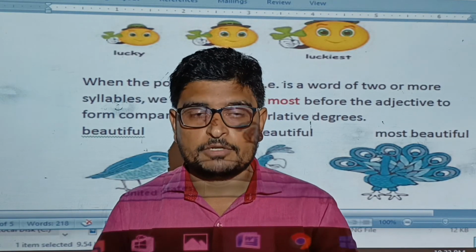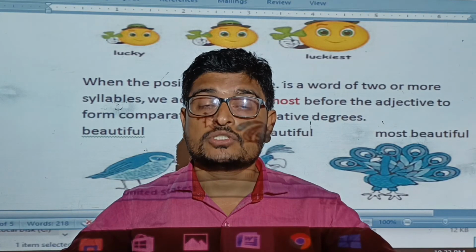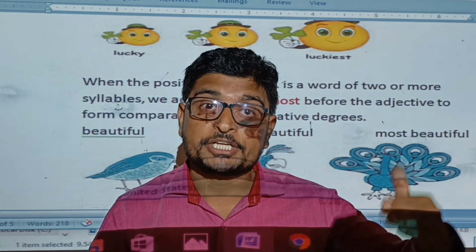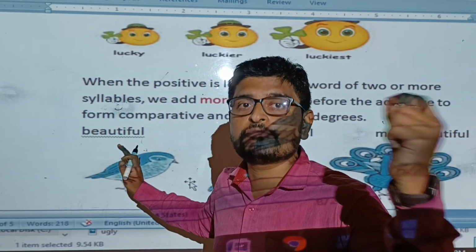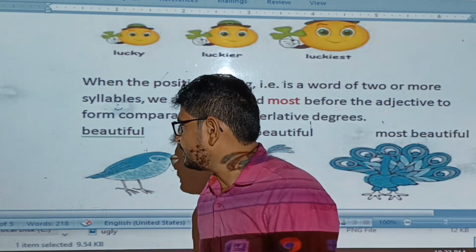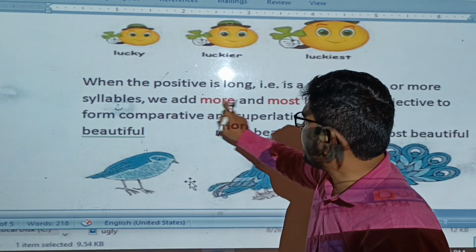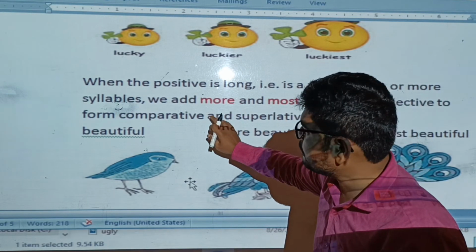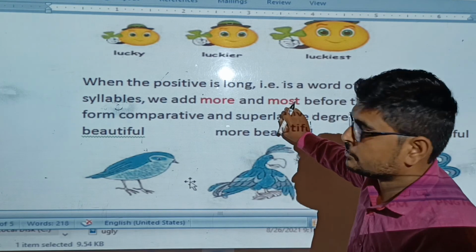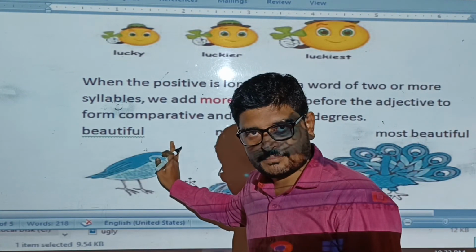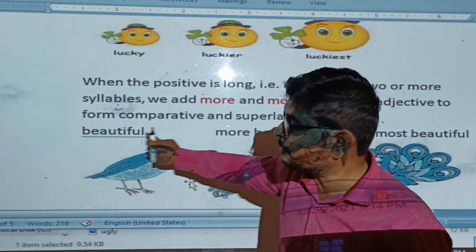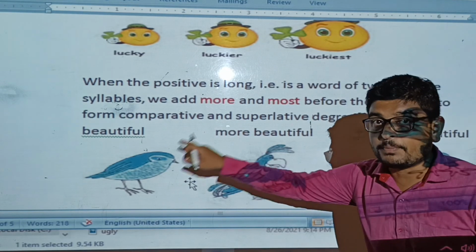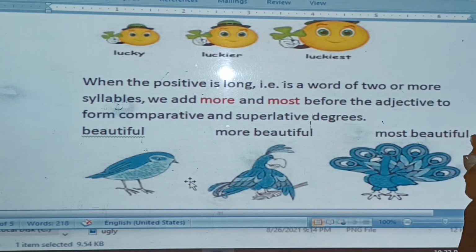What is the third rule? If the word is very big, like beautiful, so it is a trisyllable word. That's why we have to add more and most. In a comparative we add more, and in a superlative we add most, before the adjective, not after. What is the comparative of beautiful? More beautiful. What is the superlative of beautiful? Most beautiful. This is rule number 3.